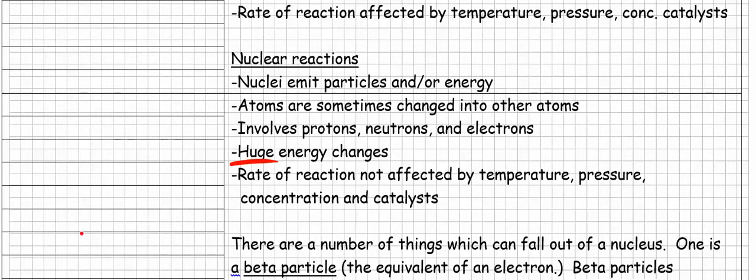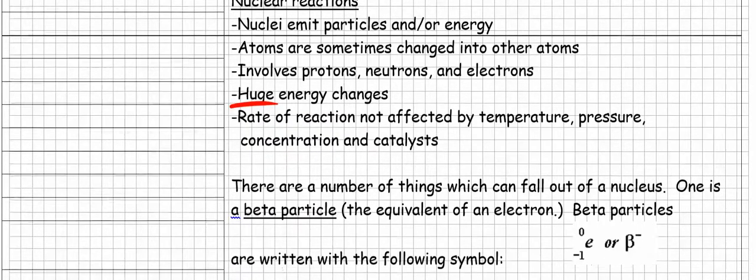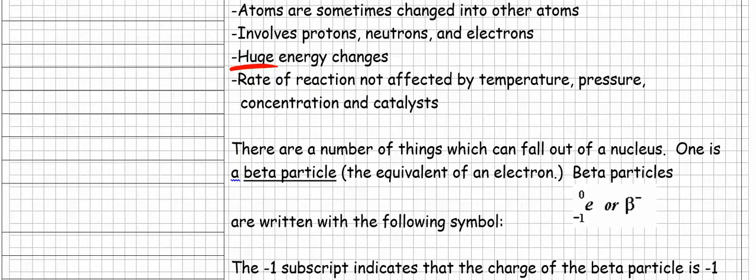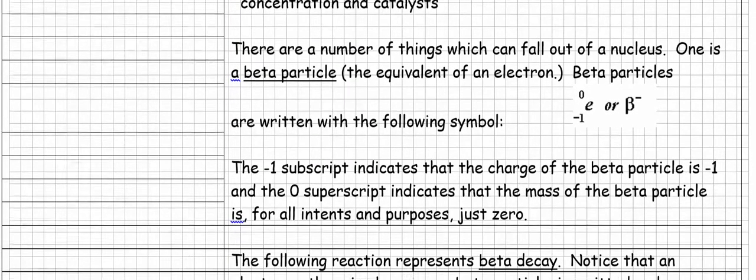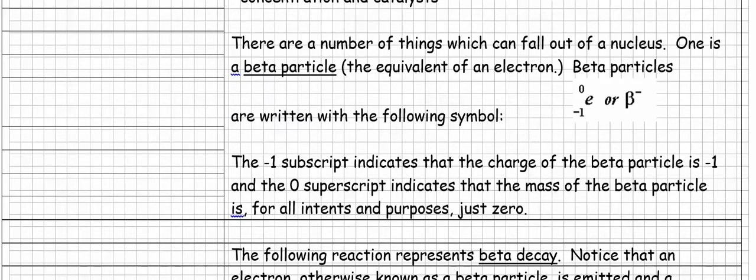And next, the rate of reaction is not affected by temperature, pressure, concentration, or catalysts. None of those affect how fast nuclear reactions occur. So that's it. All right, so we've got conventional chemical reactions, and we've got now nuclear reactions. Now, there are a number of things which can fall out of a nucleus.